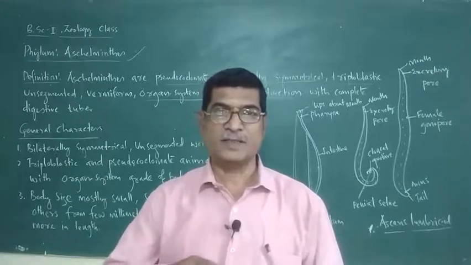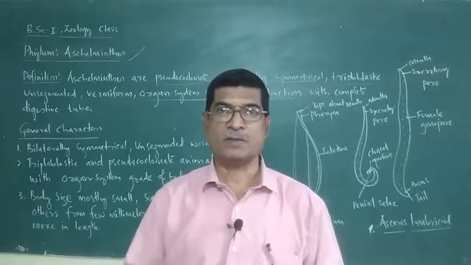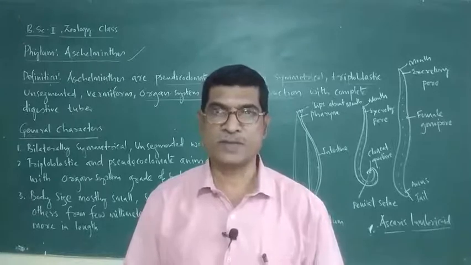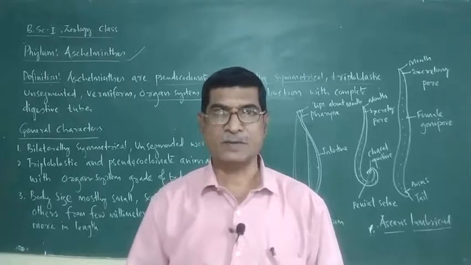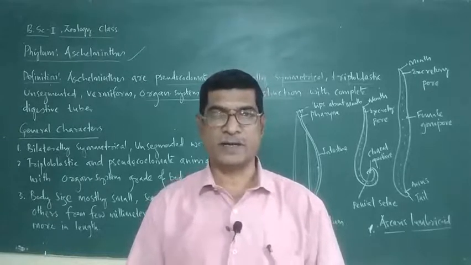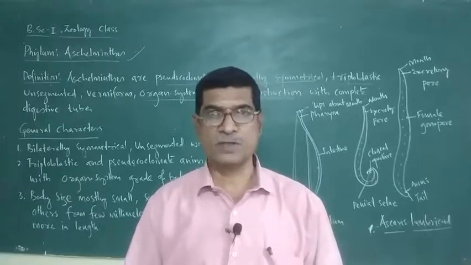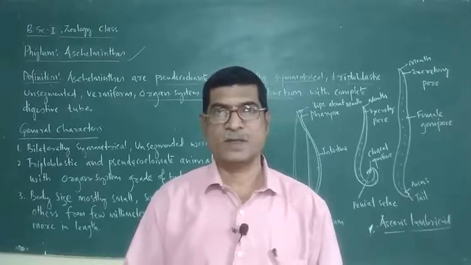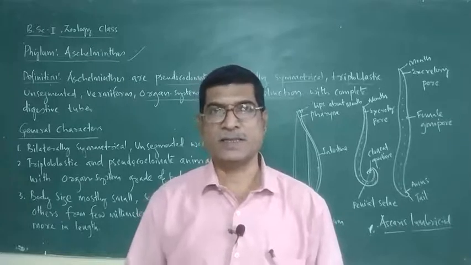So as the animals are evolving, they are becoming more and more complex. Earlier phyla are simple, then the next phyla are becoming a bit more complicated. So simplest animals occur in protozoans, next poriferans, next the coelenterates, next Platyhelminthes and Aschelminthes.